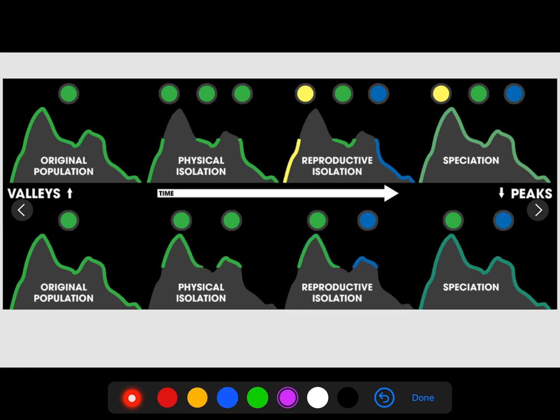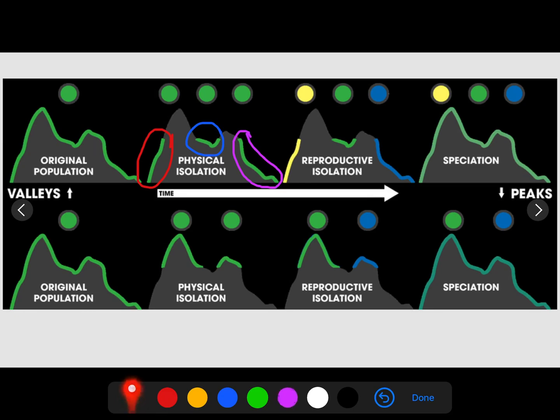Now, geographic isolation and reproductive isolation may occur together. For example, if we look at the top here, we have some sort of physical isolation that is separating these three species on this mountain. Over time, these three groups are separated and they are no longer able to interbreed.